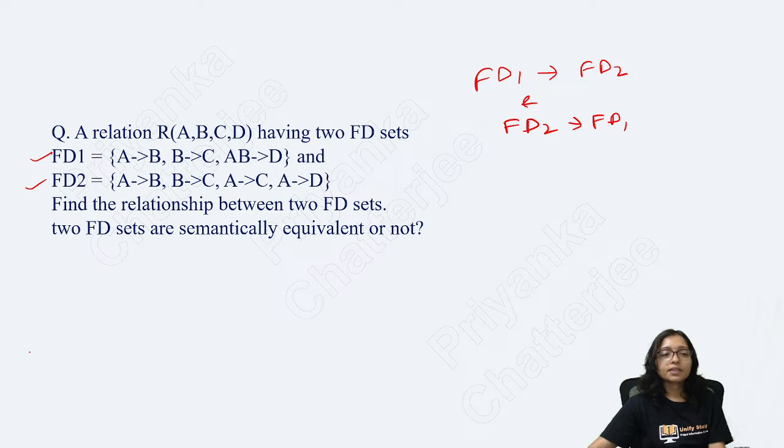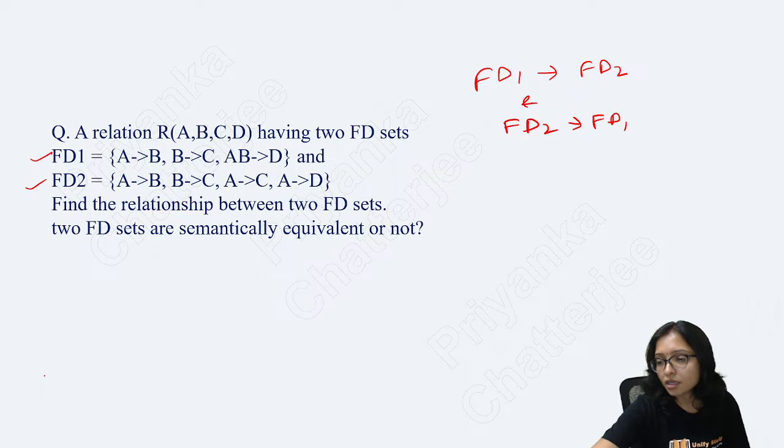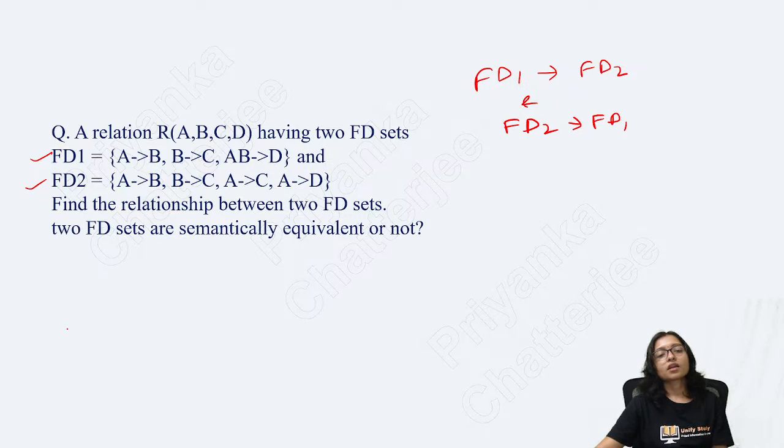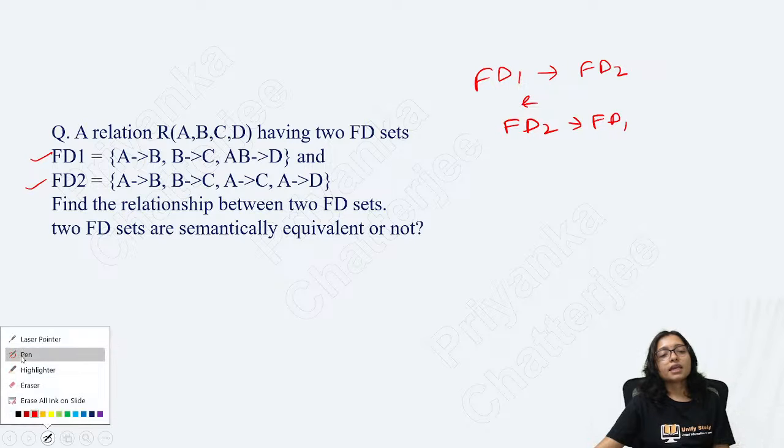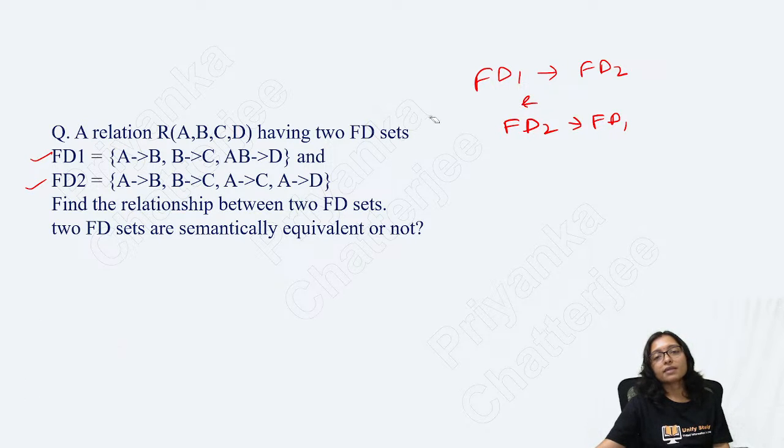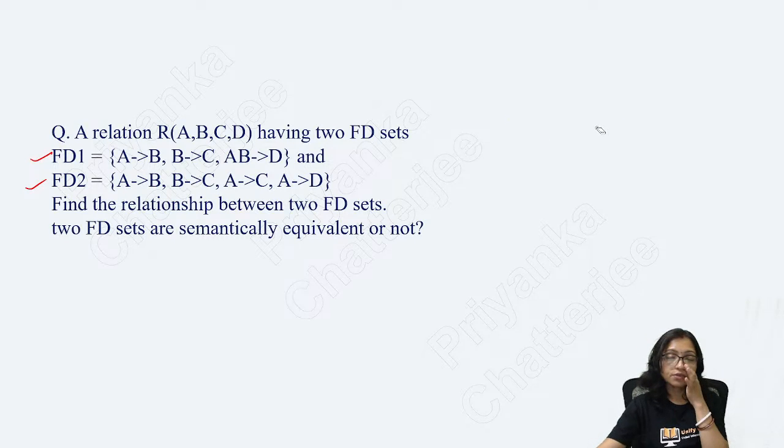Tell me what will be the answer for this one. Ma'am, in 3NF non-prime to non-prime and prime to non-prime are both not allowed. Yes, but it was prime to prime, Rubella. In 3NF, non-prime to non-prime and prime to non-prime are not allowed. But it was prime to prime, right hand side prime, then no problem.